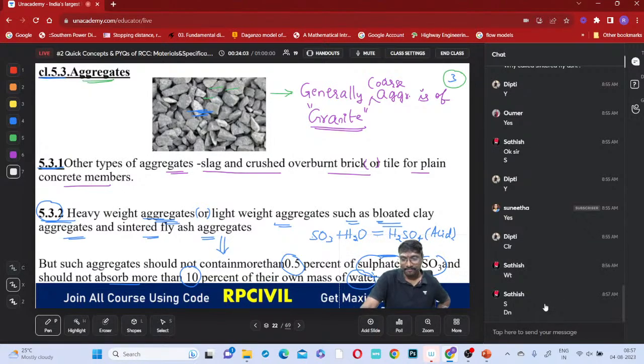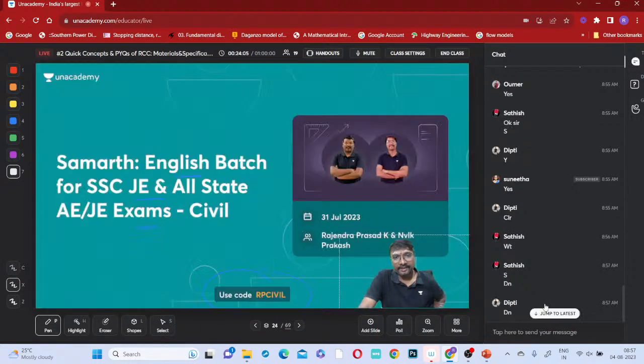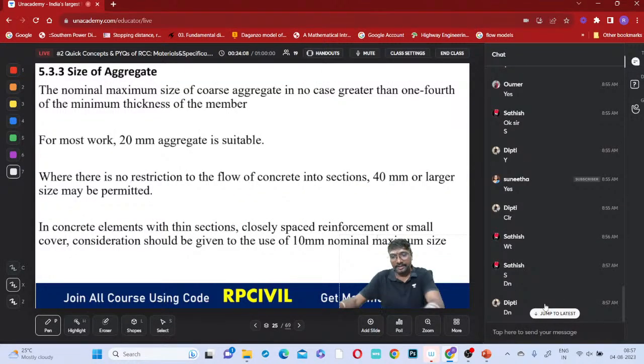Done? Okay. Clear? So now coming to this, this is the fourth one, this is the fifth one. Now this is very, very important. Whenever you are going, you know what materials are to be used for these aggregates, and now, what is the size of these aggregates?